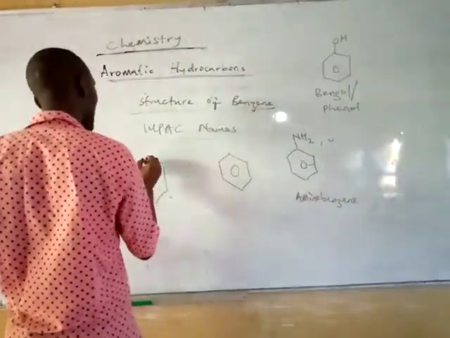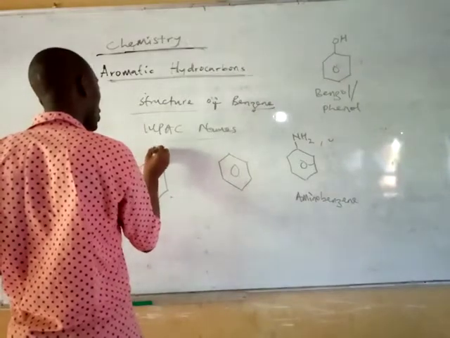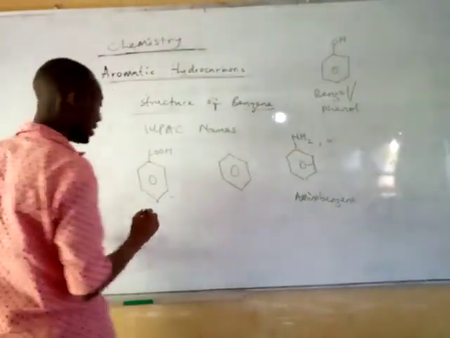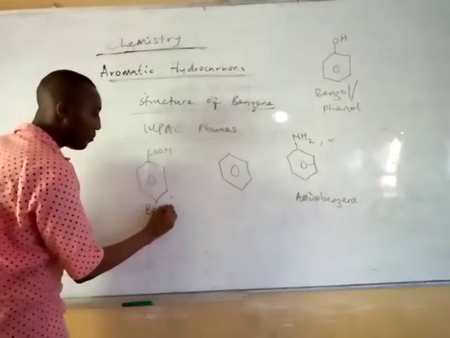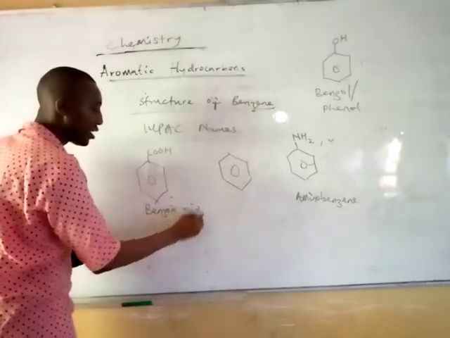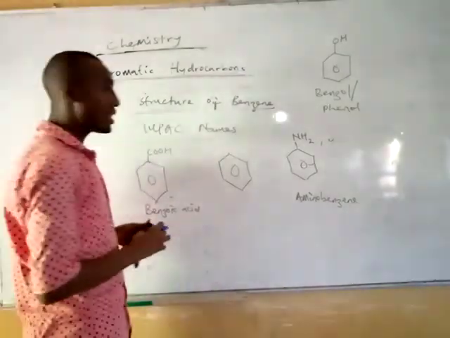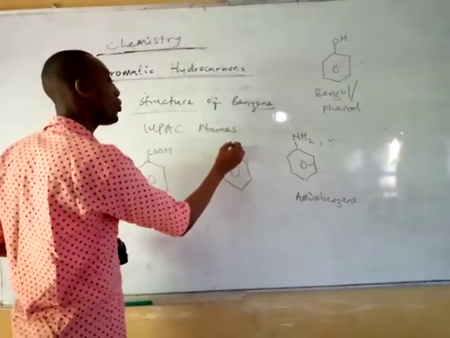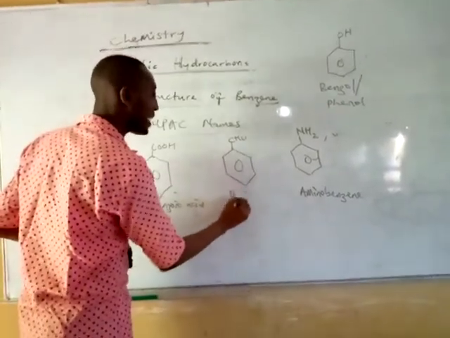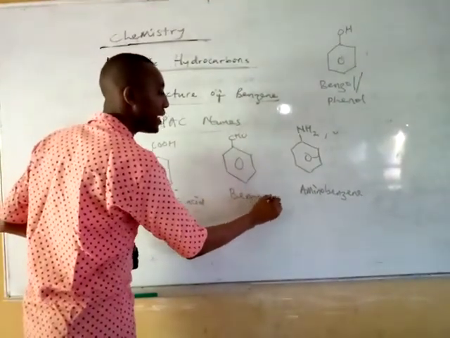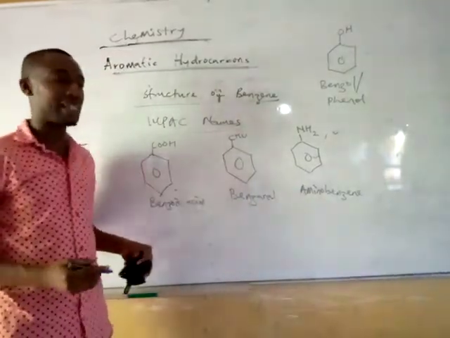What if we have something like COOH? This one is called benzoic acid. Benzoic acid. And then if we have this one on top of it, we are calling this one benzaldehyde, from the word aldehyde.